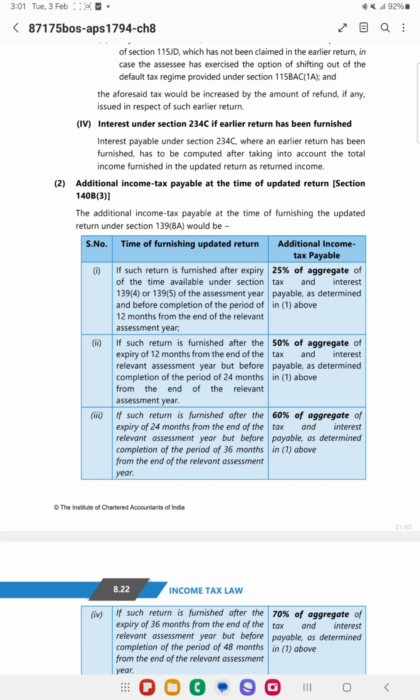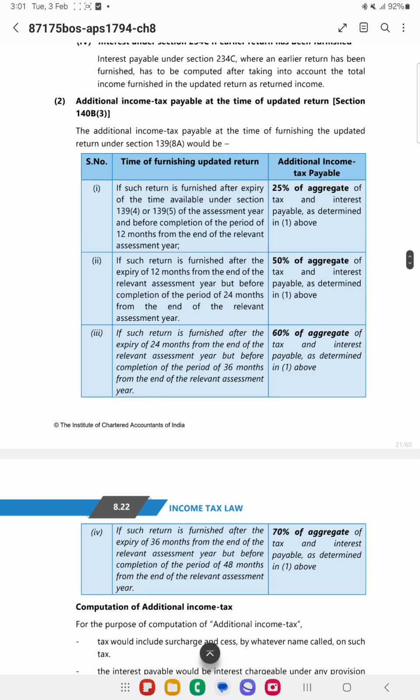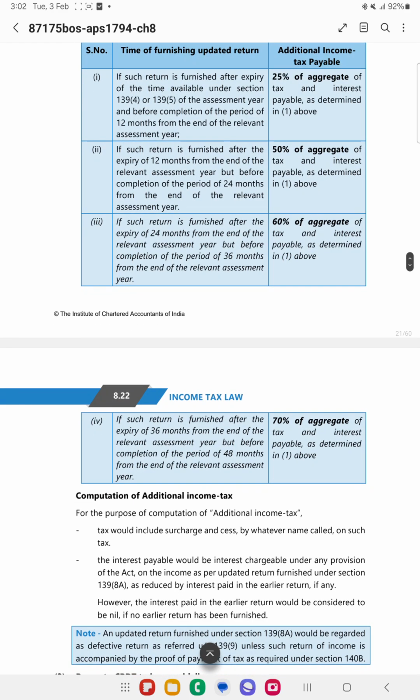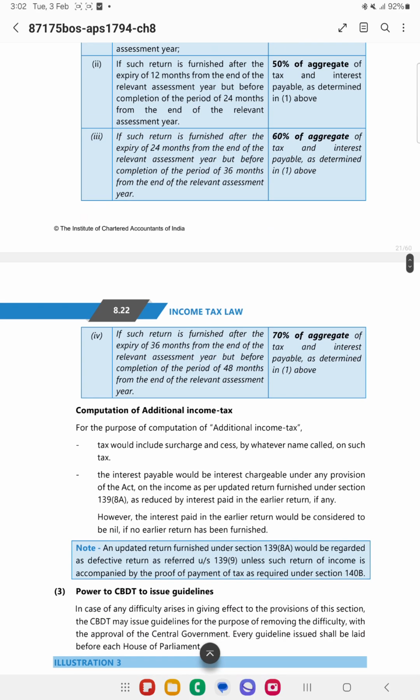If the return is furnished after 12 months from the end of the relevant assessment year, but before 24 months, then in such cases 50% of the tax and interest, whatever is there, needs to be paid. If the return is furnished after the expiry of 24 months from the end of the relevant assessment year, but before completion of 36 months, then in such cases 60% of the tax and interest needs to be paid.